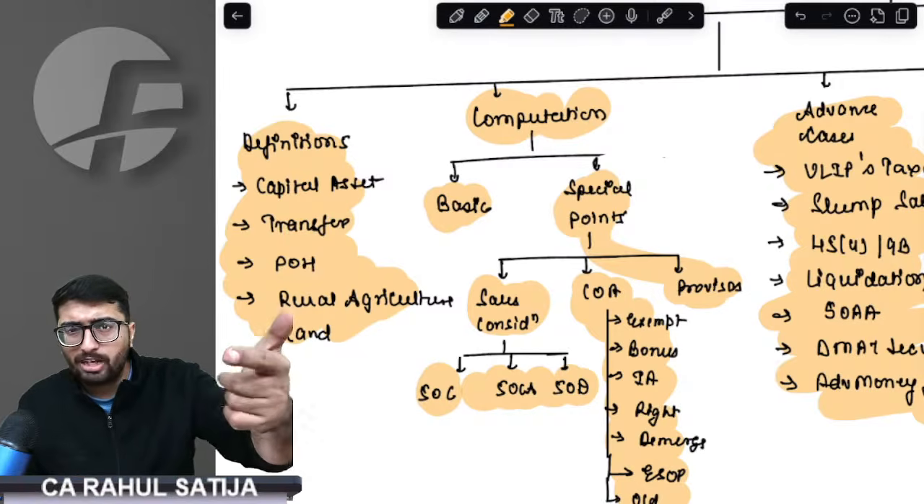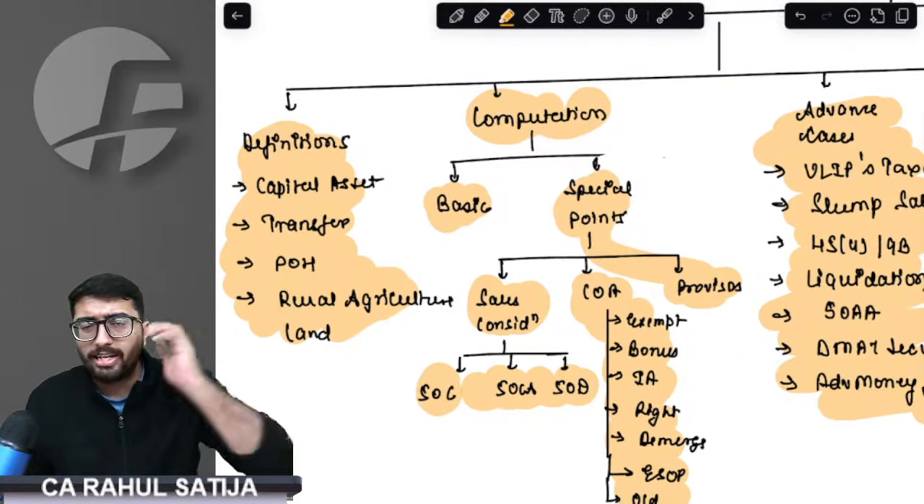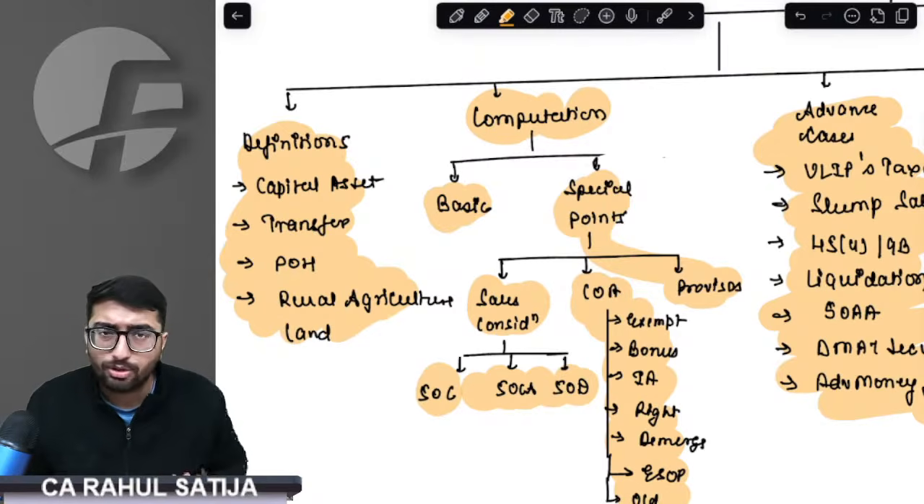Sir, for 4 assets we have to take 1 year of period of holding, and for other assets we have to take 2 years of period of holding. Held for more than 1 year, 2 years, then it shall be long term. Otherwise, it shall be short term. These were the basics we understood.